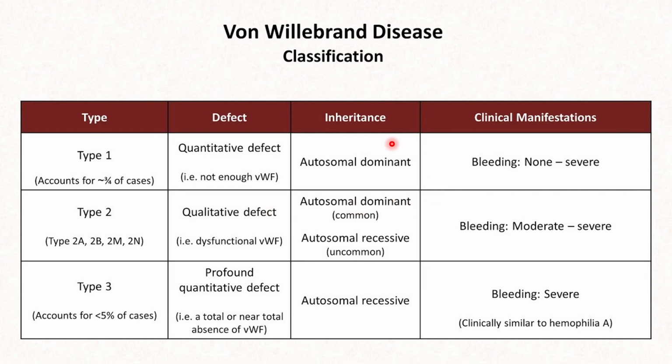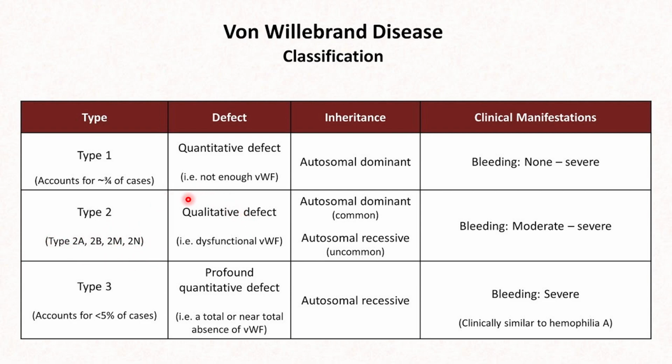So this is a table showing the differences between the three types of von Willebrand's disease, where type 1 accounts for 3/4 of the cases and it is a quantitative defect. So quantity, that means the number of it is not enough. So there is not enough von Willebrand's factor and it is autosomal dominant. And clinical manifestation is the bleeding is almost none to severe. Type 2 again has its own subtypes, which are 2A, 2B, 2M, and 2N. We're not going much into this.